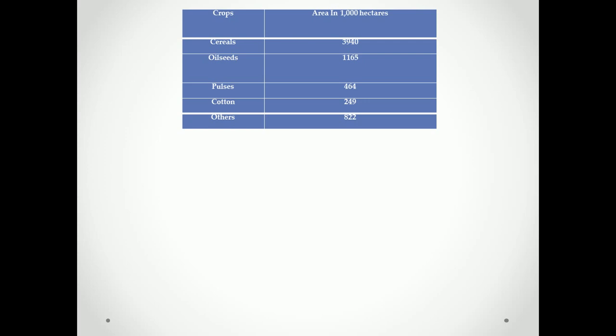Just draw this table. Left hand side crops and right hand side area in hectares, not 1000 hectares, area in hectares.